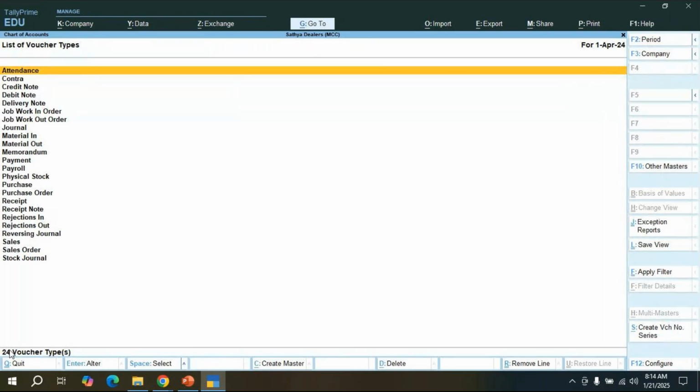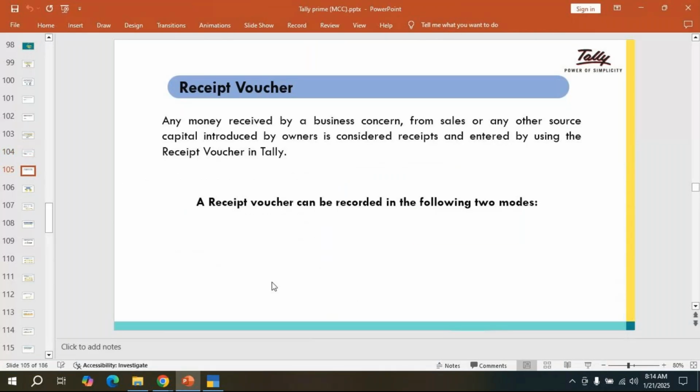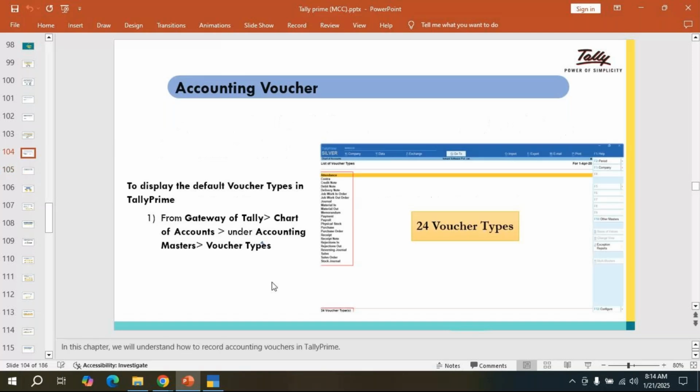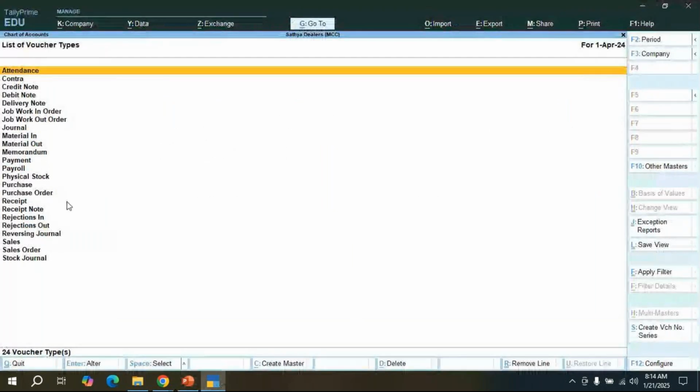We can create more voucher types also, we can create a group. Okay, all these are the options we have in that. Next, first, receipt voucher. In that, we already have 24 vouchers, no? We have to go and see that the 24 vouchers are there here.